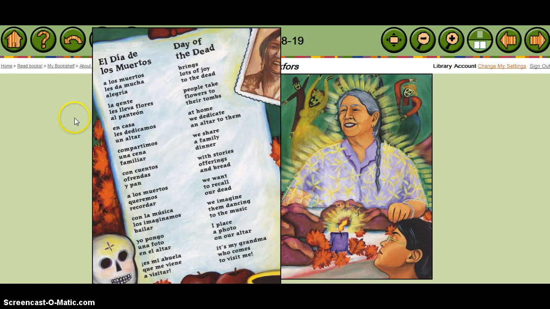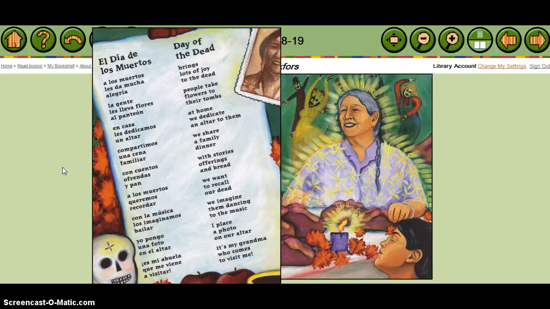So Spanish-speaking students would be familiar with this text and English-speaking students with this text, and they would also be introduced to a Mexican tradition, El Día de los Muertos, excuse my Spanish.